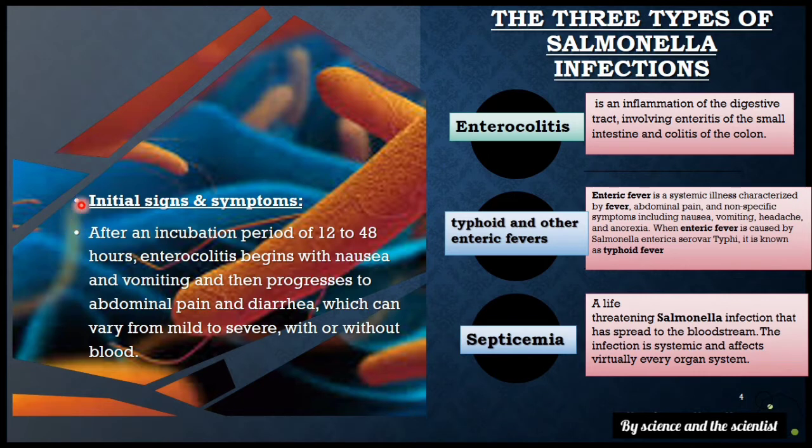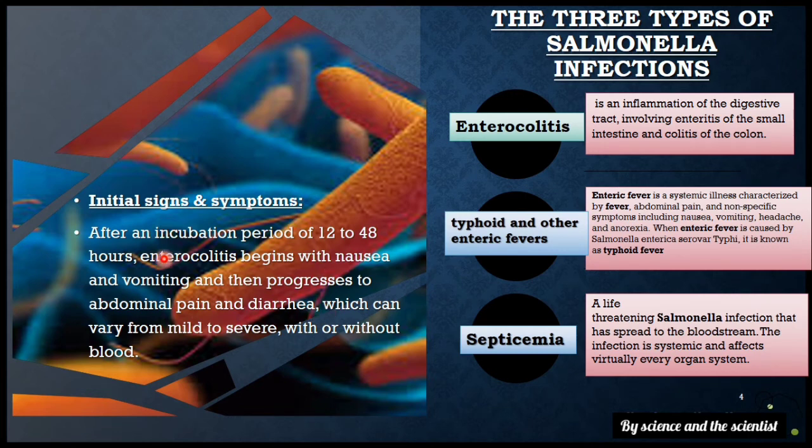Here I have explained a few signs and symptoms of typhoid disease. After an incubation period of 12 to 48 hours, enterocolitis begins to cause nausea and vomiting, and then progresses to abdominal pain and diarrhea.